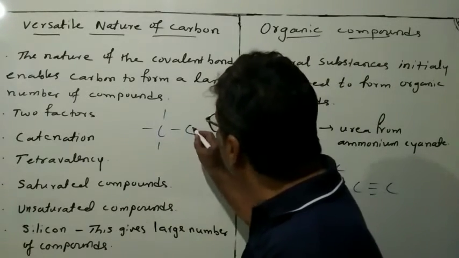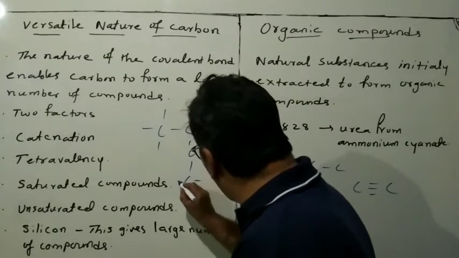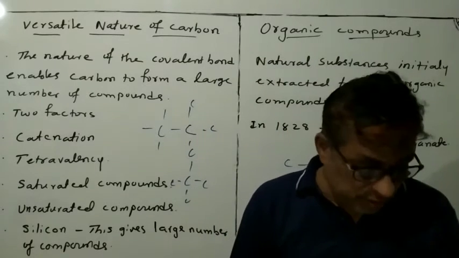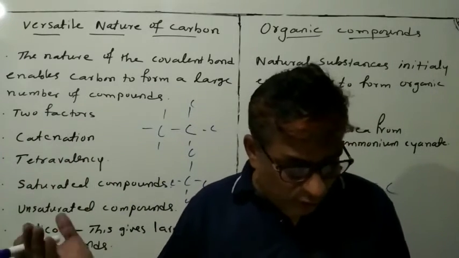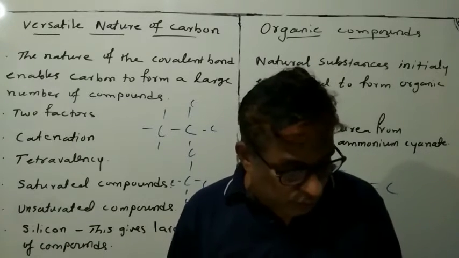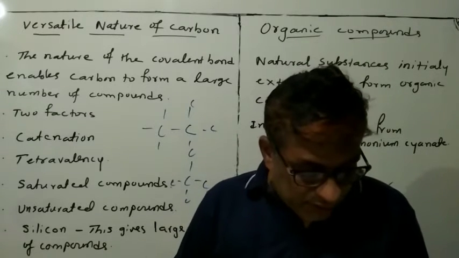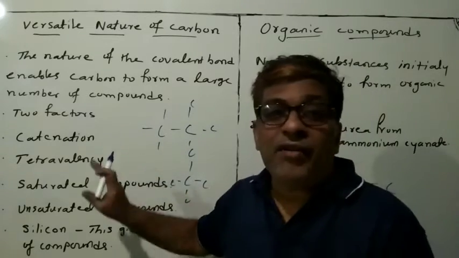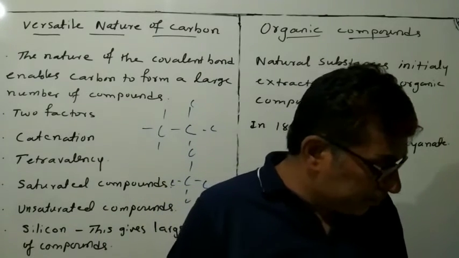You see carbon here, and again 3 more bonds. And if it holds carbon again, 3 more bonds. So in this way, a large number of compounds are formed. Compounds of carbon are formed even with other elements like oxygen, hydrogen, sulfur, chlorine, or many other elements, giving rise to compounds with specific properties which depend upon the elements other than the carbon present in the molecule. Due to this tetravalency, carbon shows a large number of compounds.